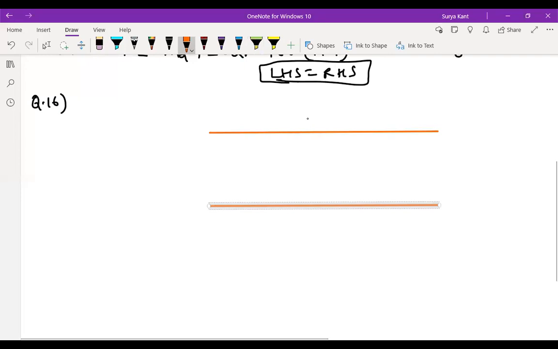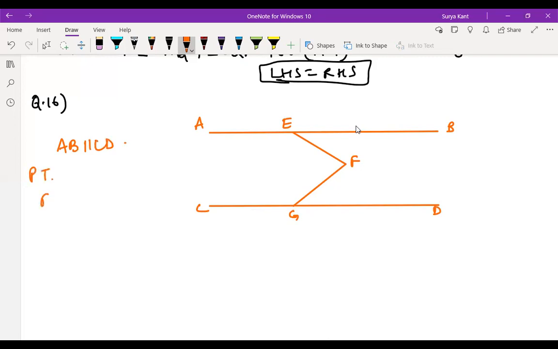Then EFG is mentioned over here, E, F and G. So this line is AB and this is CD. In the question it is given that AB is parallel to CD. Prove that P plus Q minus R is equals to 180 degree.